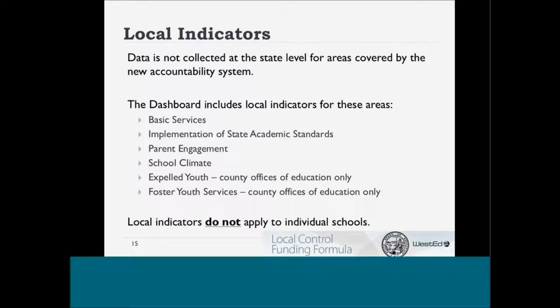Data is not collected at the state level for all the areas covered by the new accountability system. The dashboard includes local indicators for these areas: basic services, implementation of state academic standards, parent engagement, and school climate. Additionally, there are 2 local indicators that apply to county offices of education only. These indicators are expelled youth and foster youth services. Local indicators do not apply to individual schools.